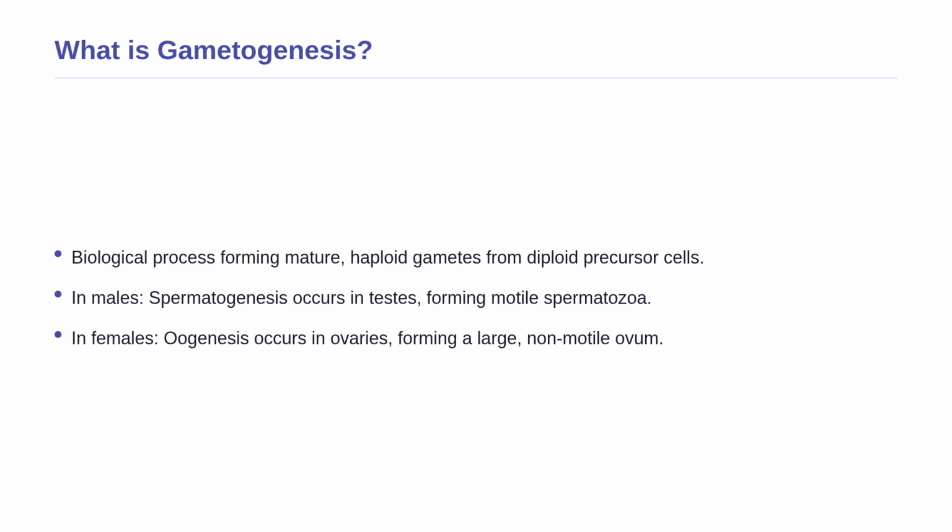In males, this specific process is called spermatogenesis. It takes place in the testes and results in the formation of motile spermatozoa, or sperm. In females, the process is known as oogenesis. This takes place in the ovaries and results in the formation of a large non-motile ovum, or egg. These two distinct pathways are the foundation of sexual reproduction.